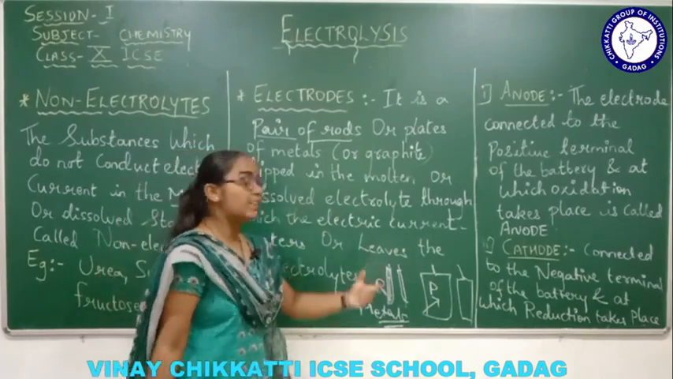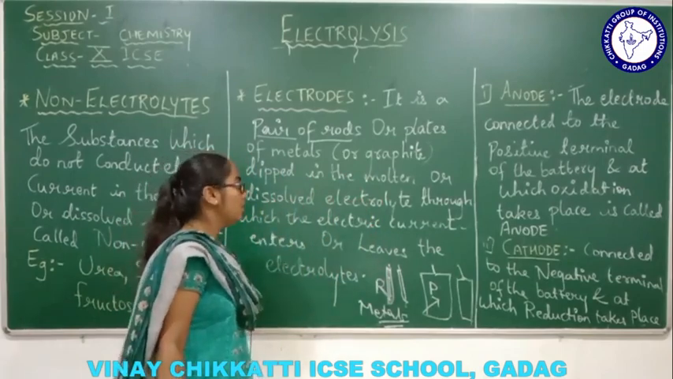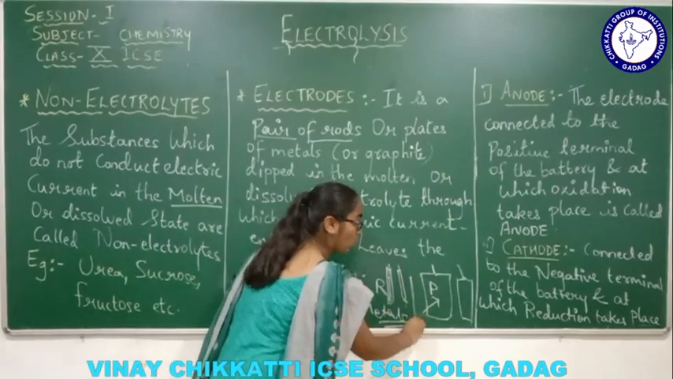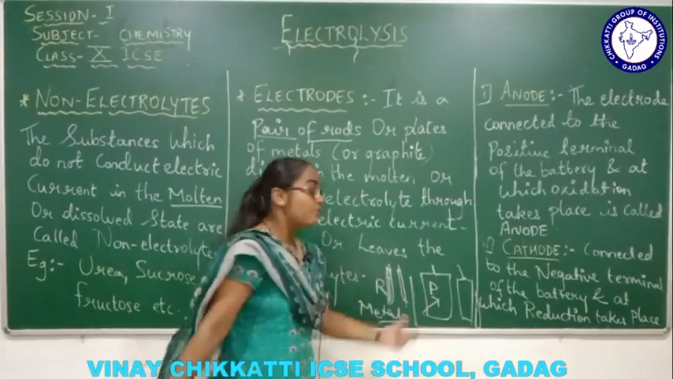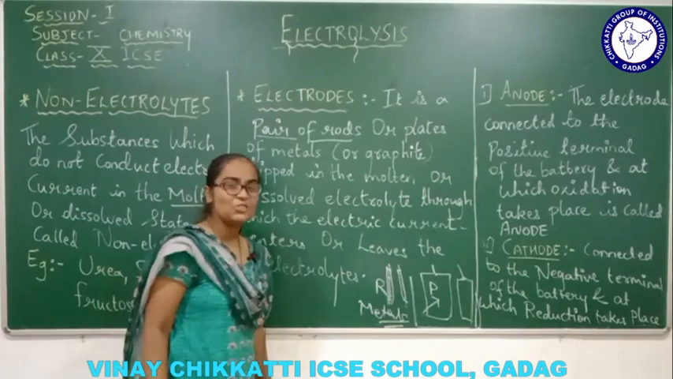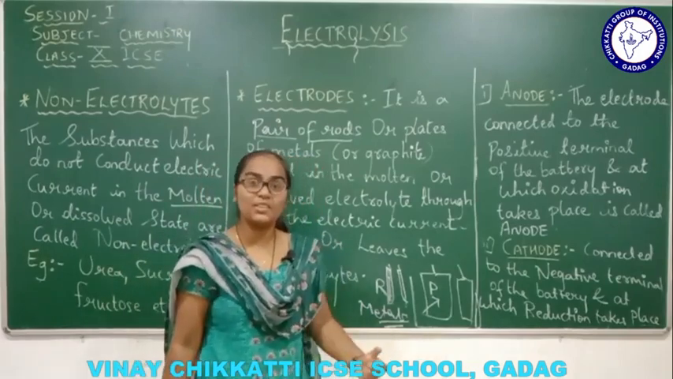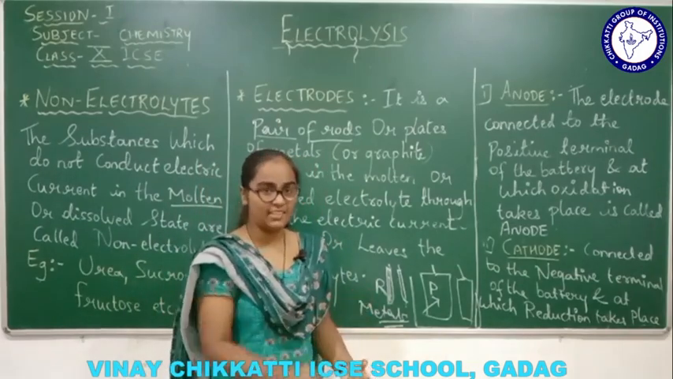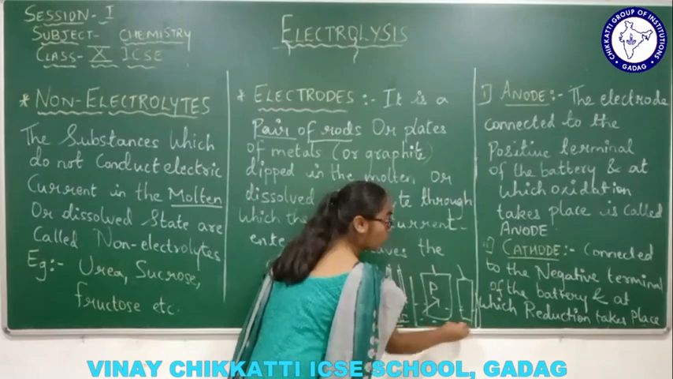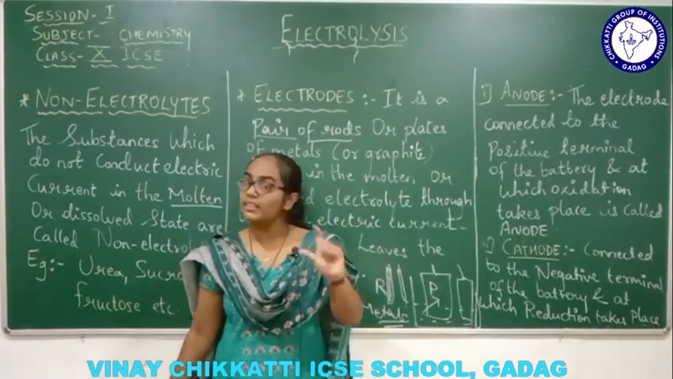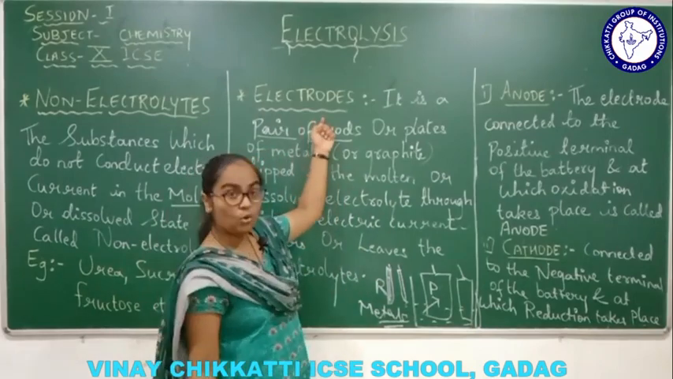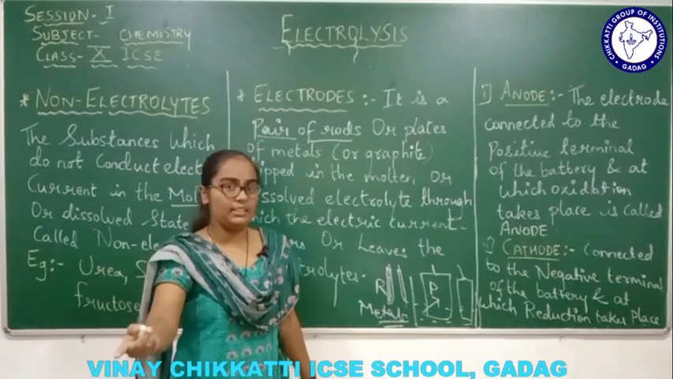Dipped into the molten or dissolved electrolyte, right? So these are the electrodes. These are the electrodes which have to be dipped into the dissolved solution. The dissolved solution was the electrolyte, right? What was electrolyte? It was conducting electricity, right? So these electrodes have to be dipped into this electrolyte. The names are really very confusing, but you don't have to be confused anymore. This is electrodes and that is electrolyte, right?